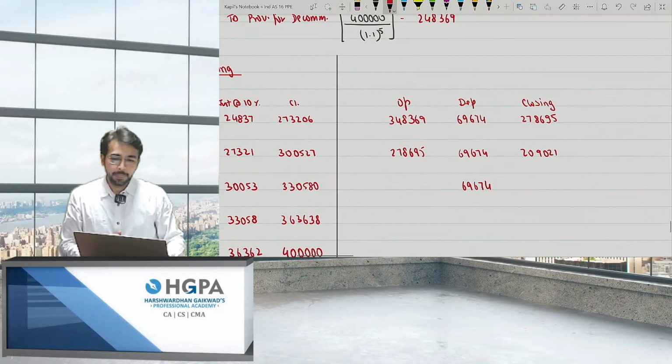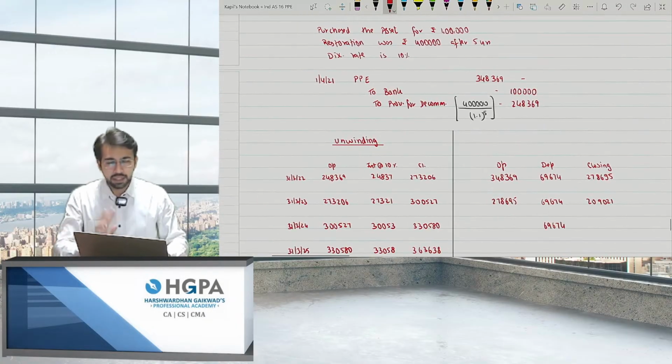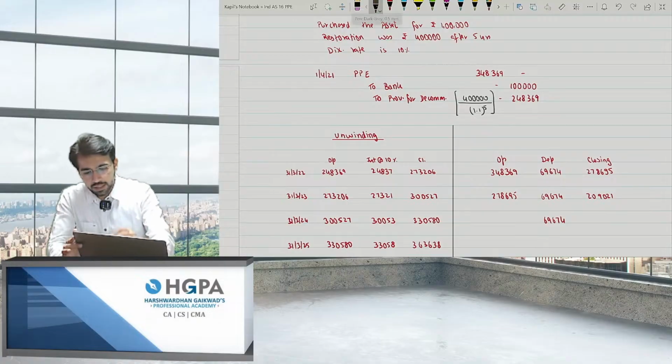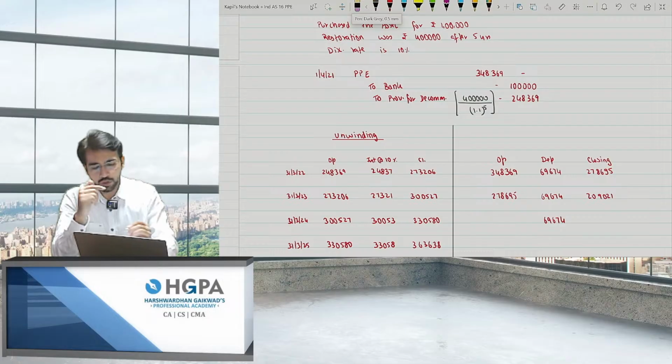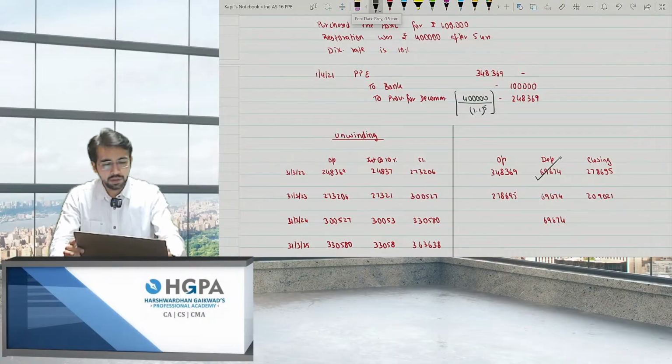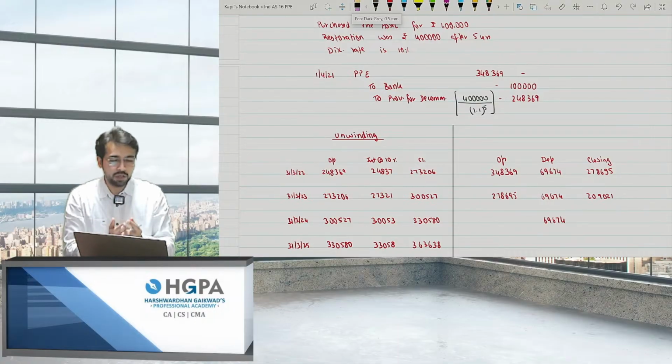Now, what exactly happened? If I ask you the journal entry for this, you will say interest to provision, obviously. Again, the provision amount will become 273. Again, interest to provision each and every year. This is nothing but depreciation to accumulated depreciation or PPE, whatever the case is. I'll do it like this.